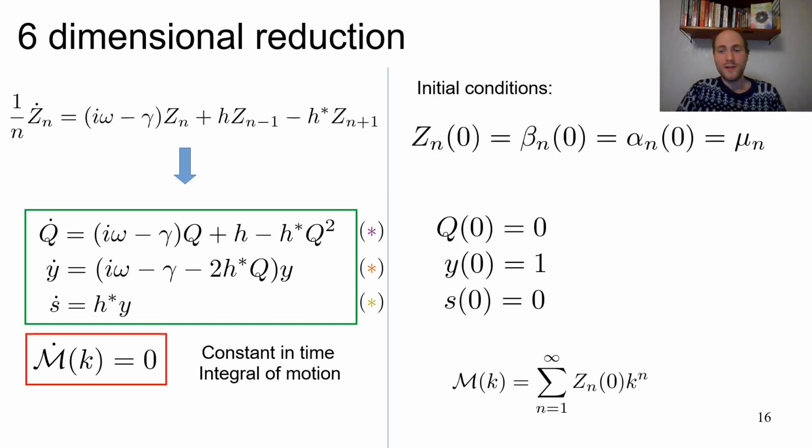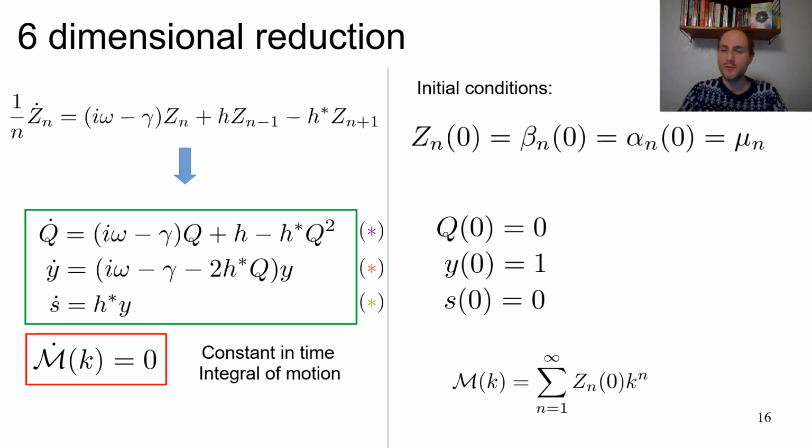Now, what kind of initial conditions must we set for this to work? Here we have a choice, just like in Watanabe-Strogatz theory, where one can choose how one defines the integrals of motion. Here also we have that choice, but maybe the simplest one to consider is just to say Q initially is going to be 0, S is going to be 0, and Y is going to be 1. Why this?